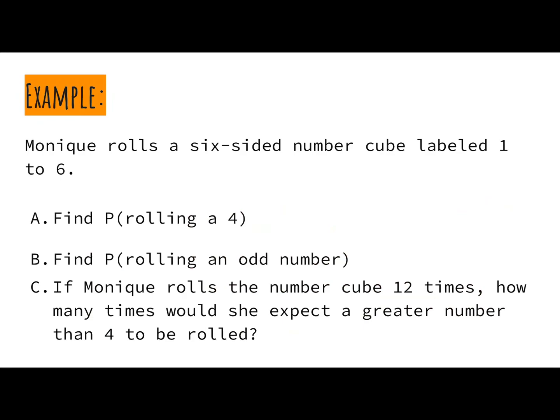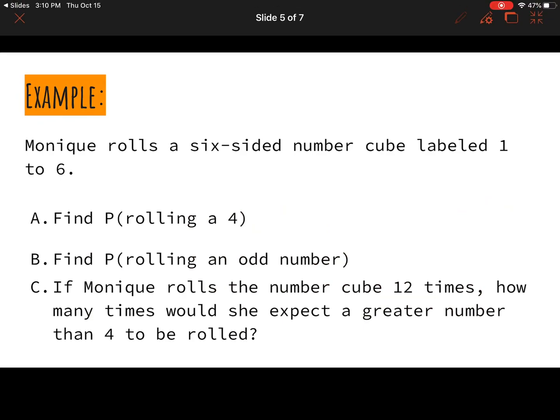So Monique rolls a 6-sided number cube labeled 1 to 6, and we want to find the probability of rolling a 4. All right, well, let's start off with our favorable outcome. Our favorable outcome is rolling a 4, right? And how many times does a 4 appear on a number cube or on a dice? It appears 1 time, right? And the total number of outcomes we have possible, there's 6 sides on a number cube, so we would have a 1 in 6 chance of rolling a 4.